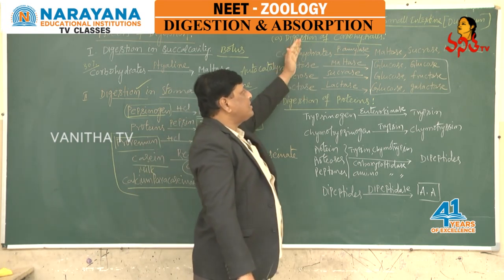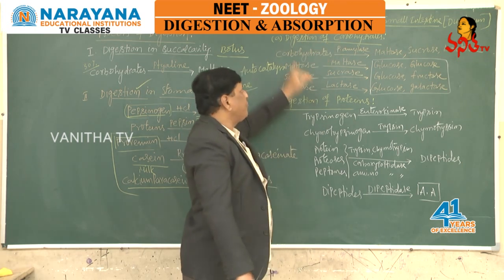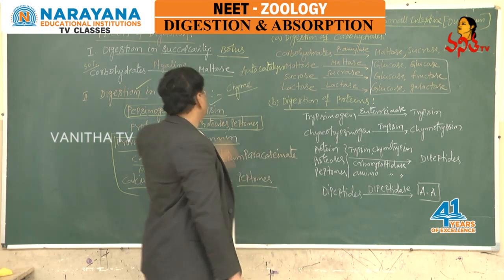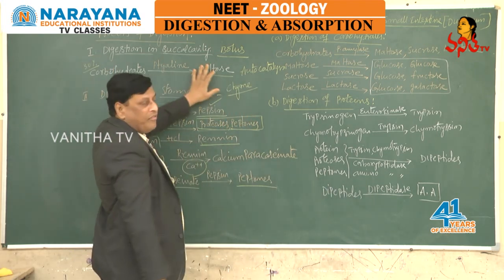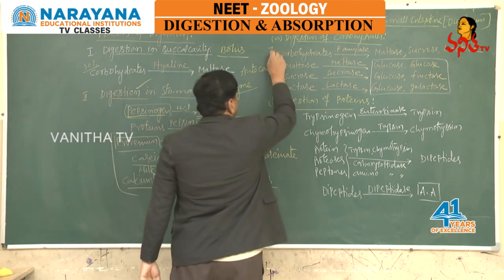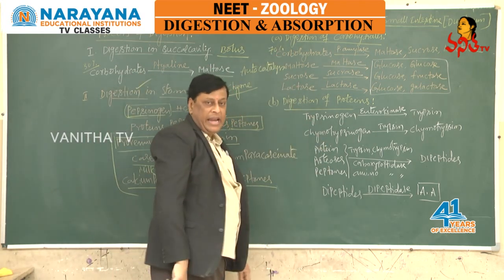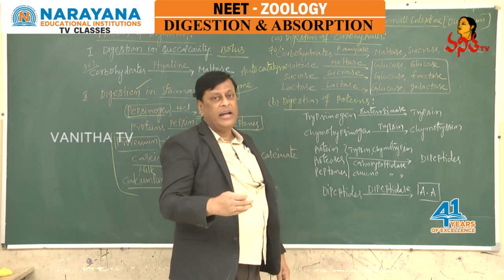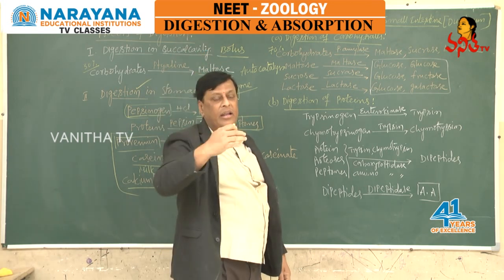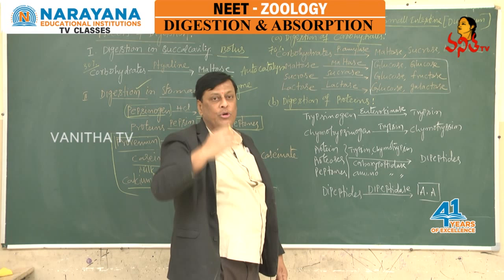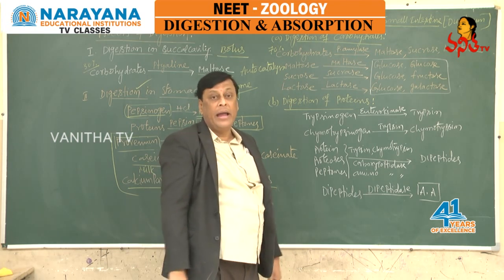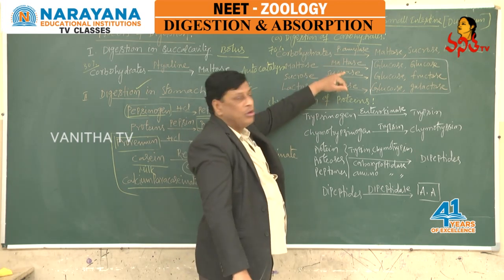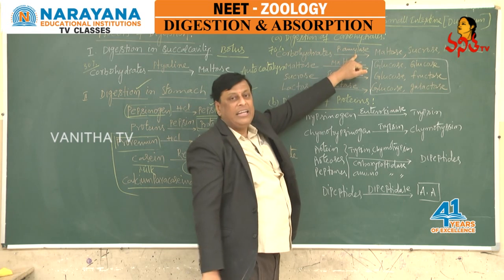As far as the process of digestion in the duodenum, first we are observing complete digestion of carbohydrates. In the buccal cavity, 30% of the carbohydrates are converted into maltose, whereas the remaining 70% of carbohydrates will get reacted with pancreatic amylase. As we know, from the pancreas and from the liver, the pancreatic juice and bile juice will release into the duodenum by the common hepatopancreatic duct. Such pancreatic juice is provided with pancreatic amylase.